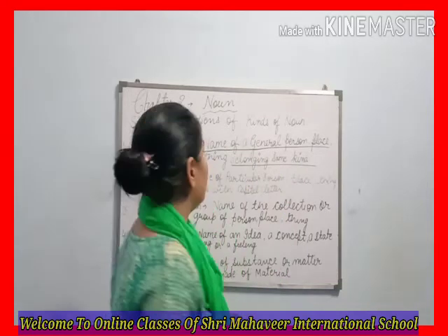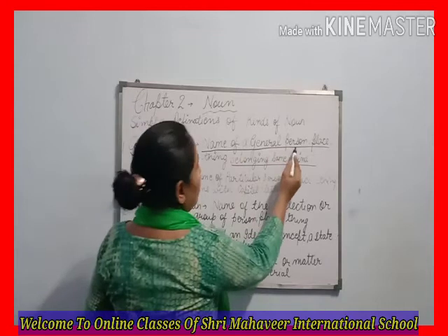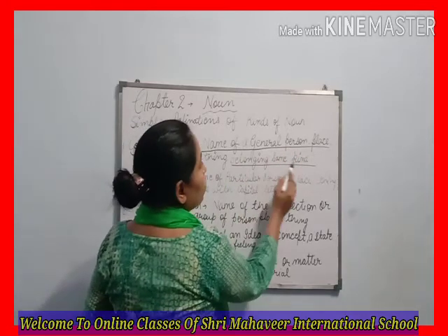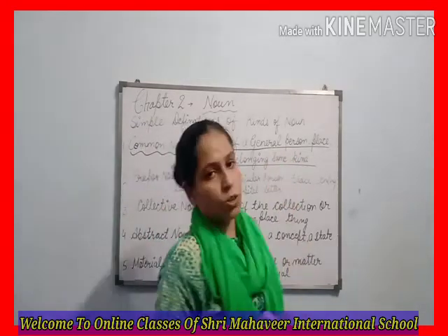So simply we may learn the definition: name of a general person, place, thing belonging to the same kind is called common noun.